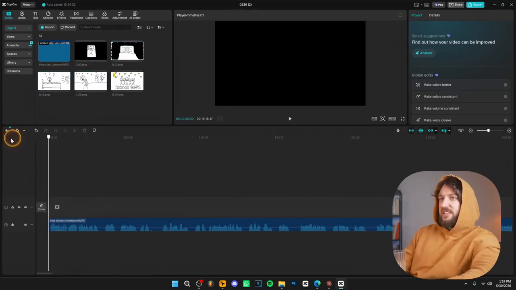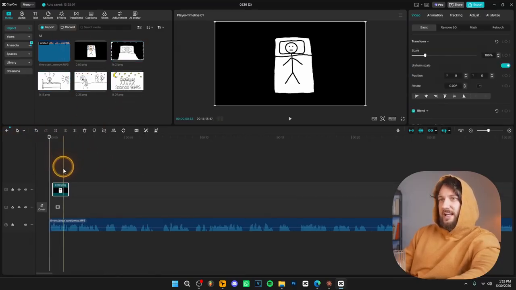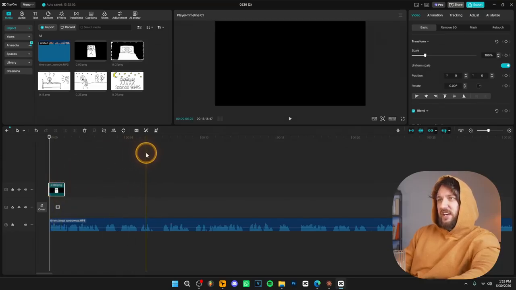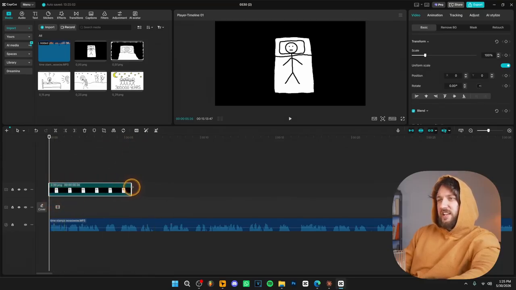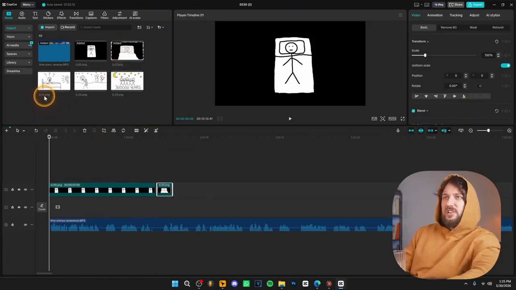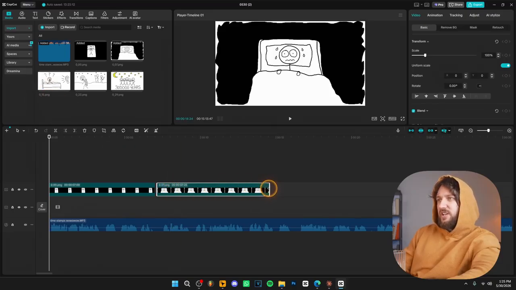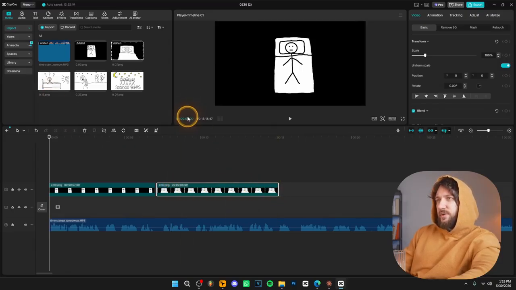And now basically based on the title of the image, this one over here is 0 seconds, you add it until 7 seconds over here because the next image should start at 7 seconds. As you can see, the second image says 0.07, which is 7 seconds. Then the third image starts at 0.15 seconds. That means we need to drag the second image until 15 seconds over here. We can see over here.